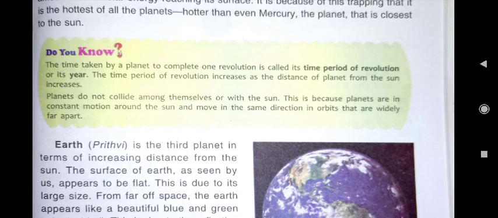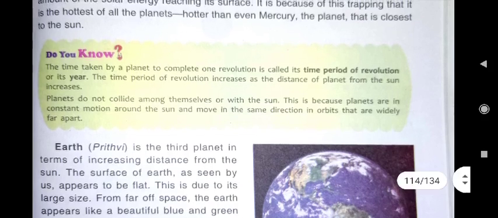And that year has 366 days, and the year having 366 days is known as leap year. And in leap year, February has 29 days. You must have understood why leap year is there after every 4 years. Because Earth revolves around the Sun in 365 days and 6 hours.